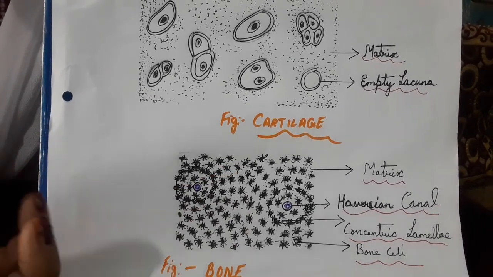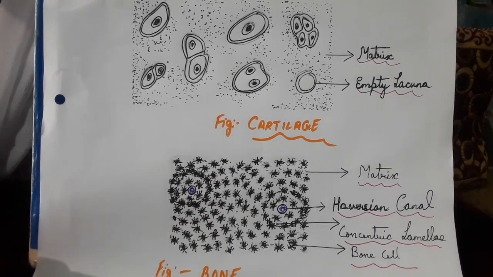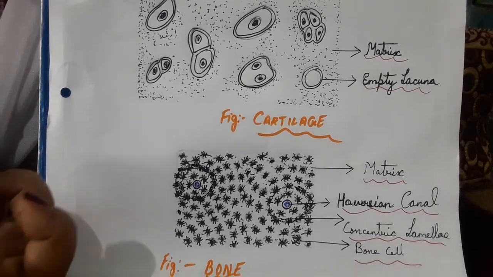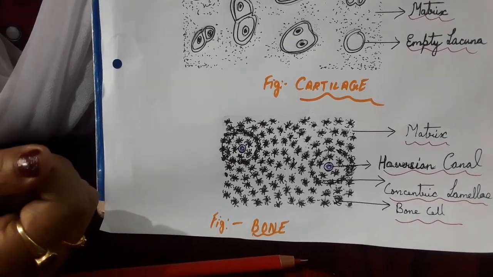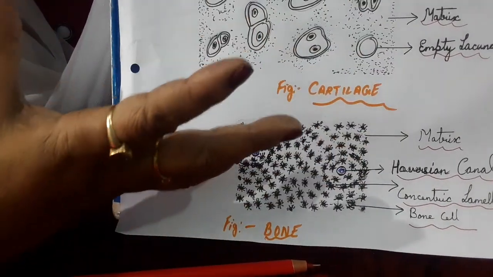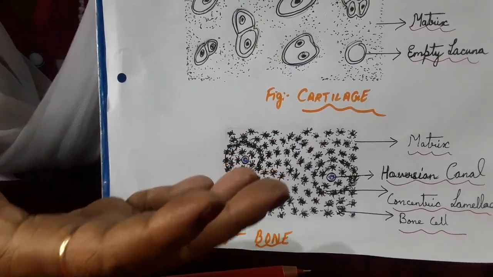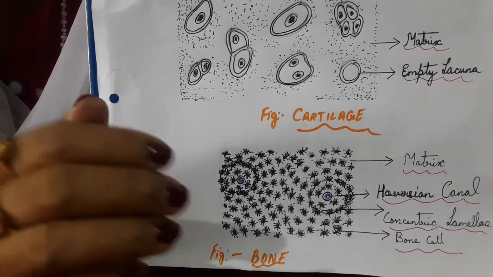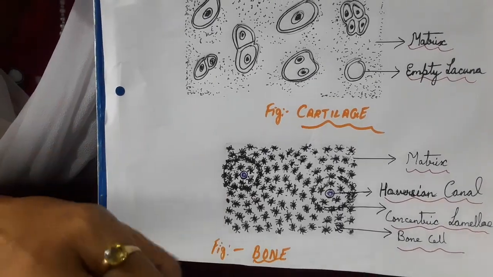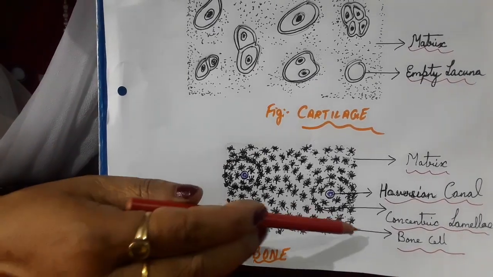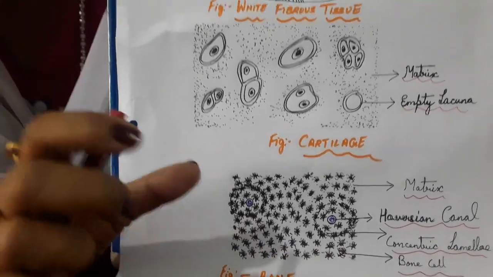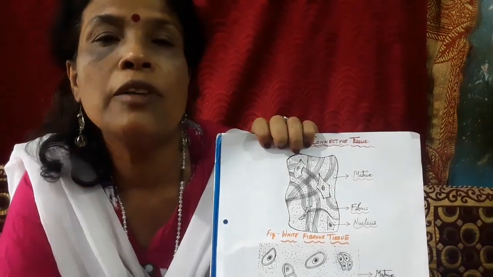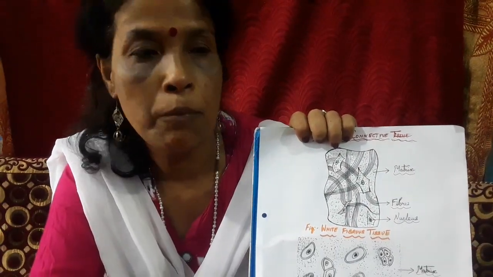Since they have rigidity, they provide a supportive framework, that is the skeleton. They also protect the delicate organs, as you have studied in the skeleton, that is the rib cage protecting the heart and the lungs. And since the long bones have a hollow cavity called the marrow cavity, they are also involved in the production of blood cells.